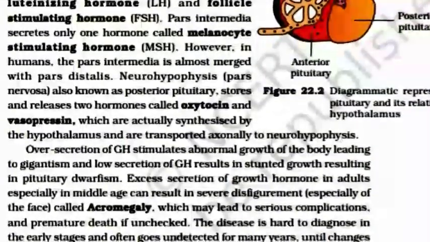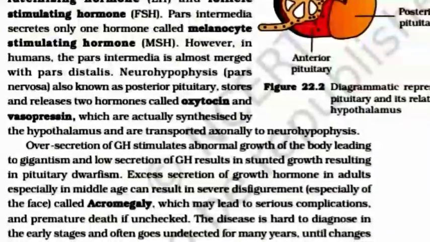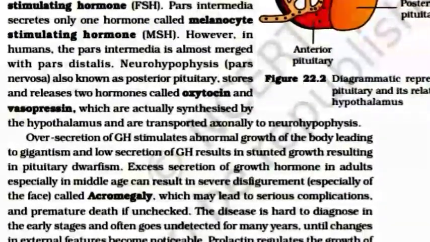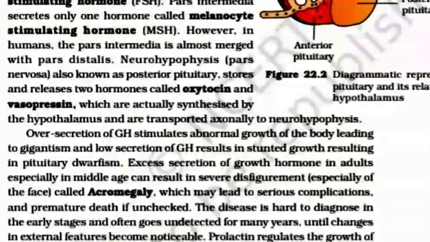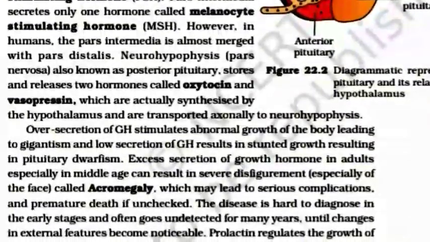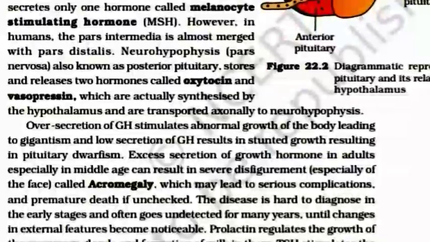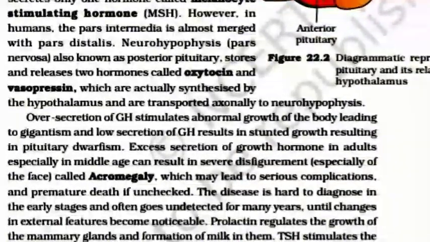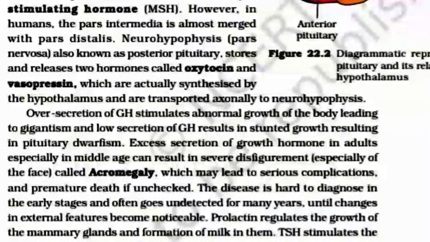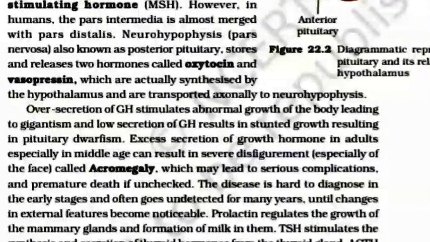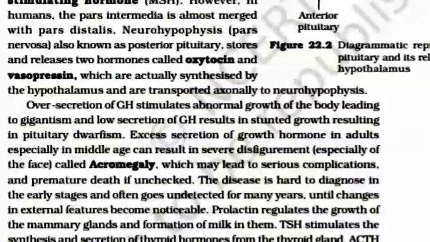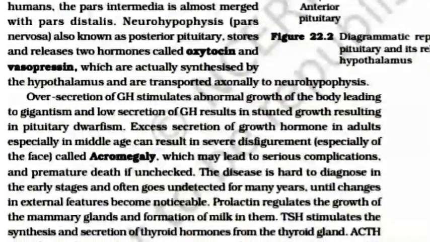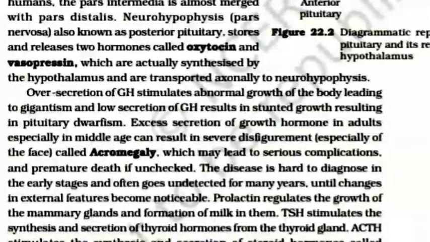Over-secretion of GH stimulates abnormal growth of the body leading to gigantism, and low secretion of GH results in stunted growth resulting in pituitary dwarfism. Excess secretion of growth hormone in adults, especially in middle age, can result in severe disfigurement, especially of the face, called acromegaly, which may lead to serious complications and premature death if unchecked.